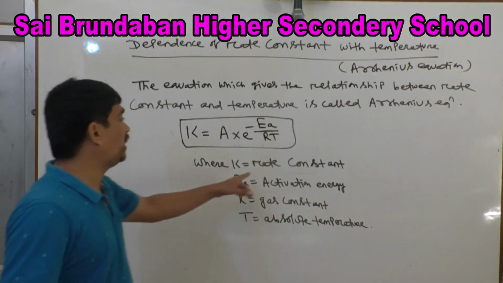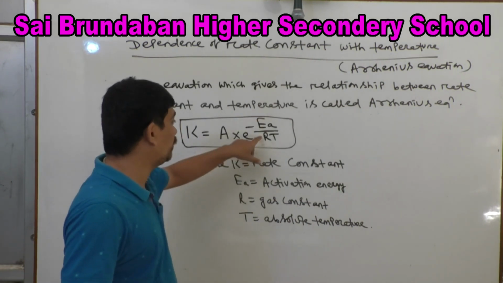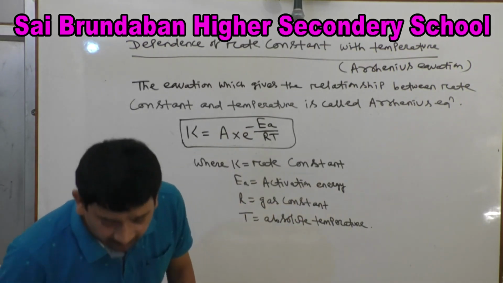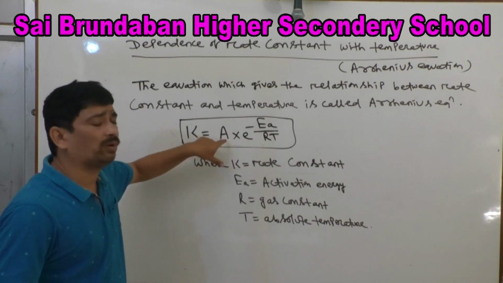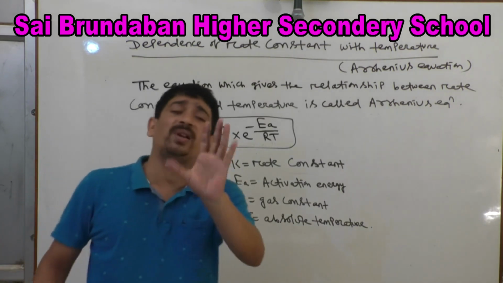Look, K is rate constant, Ea is activation energy, R is universal gas constant or gas constant, T is absolute temperature. One factor I have left. What is A? A is before e. That is called pre-exponential factor or sometimes it is called frequency factor.